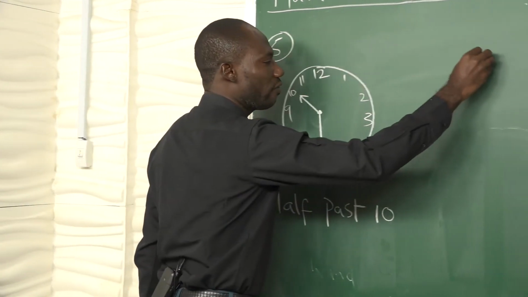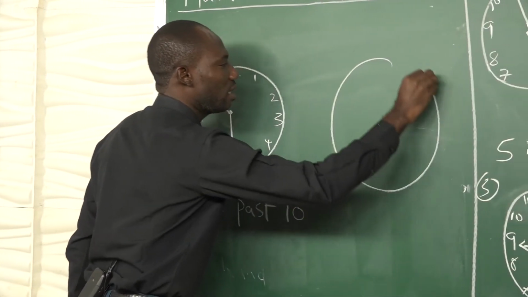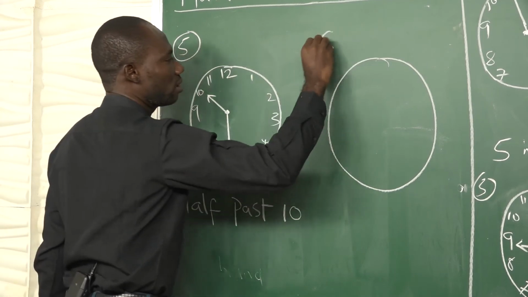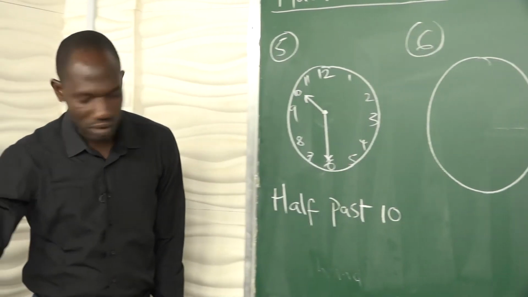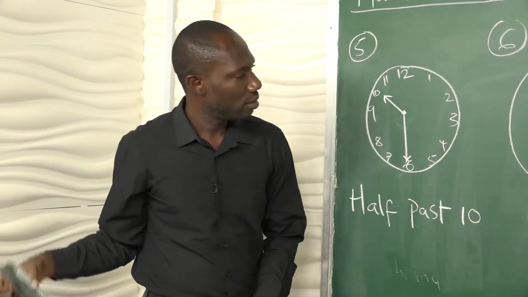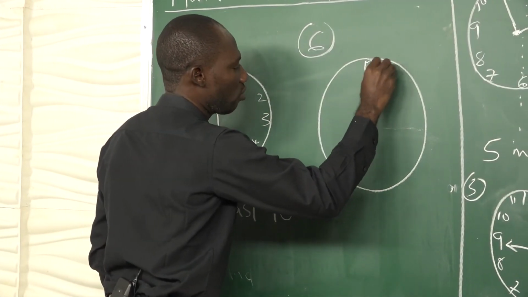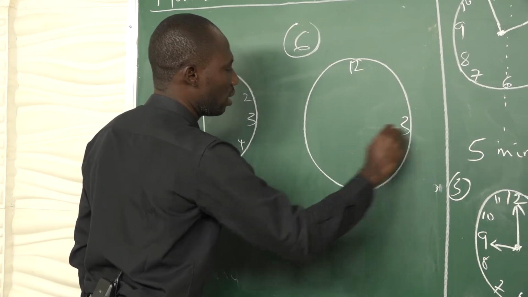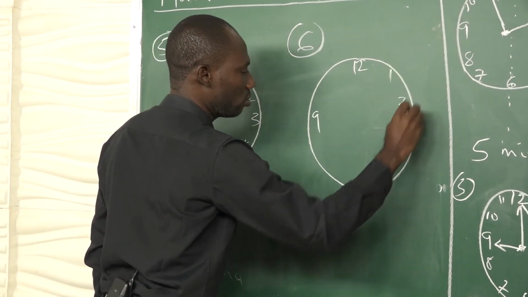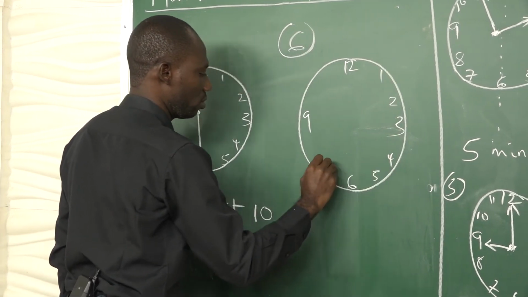And again, for the last example, we have 12, 6 here, 3, 9, 2, 4, 5.